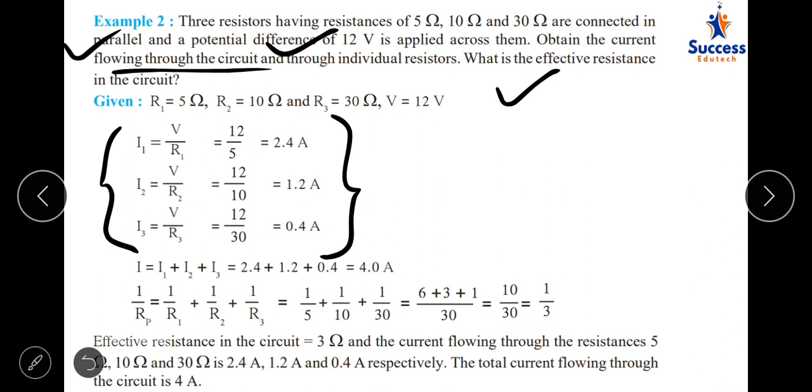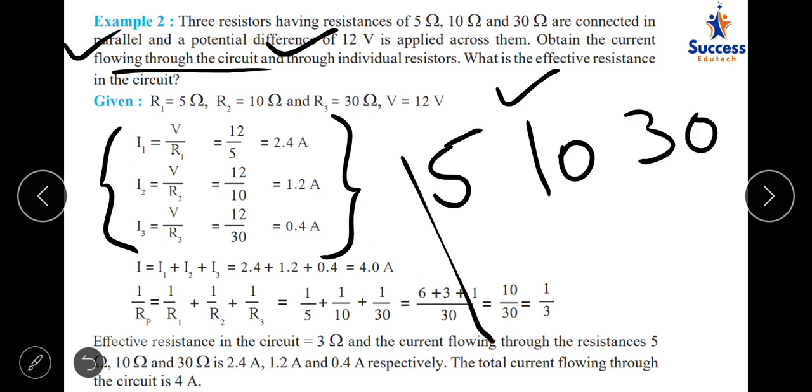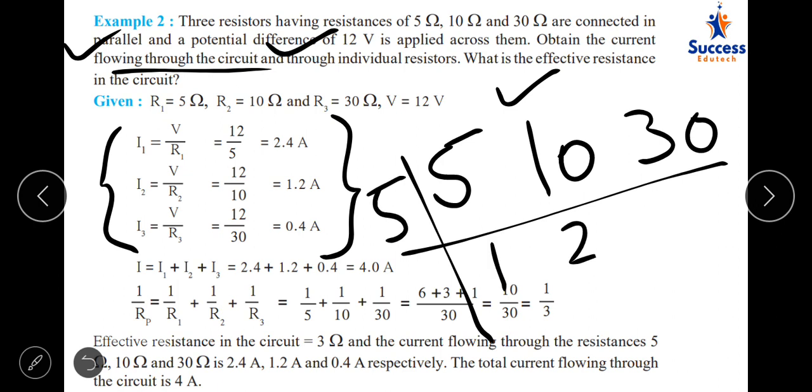For effective resistance, you have to use the formula 1 upon Rp is equal to 1 upon R1 plus 1 upon R2 plus 1 upon R3. Here, when you substitute the value, you come to know that again the denominators are not the same. Again, you will do it by using the LCM method. In the LCM method, all the three numbers are written. Then we find the number which can be used to divide throughout.